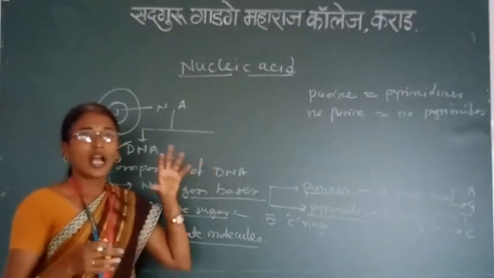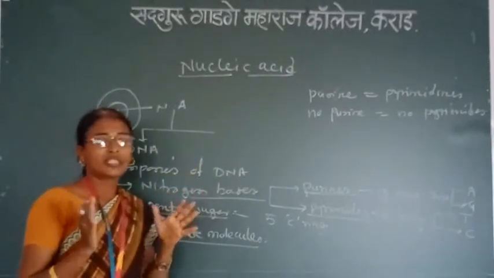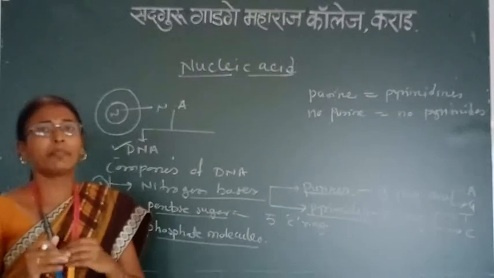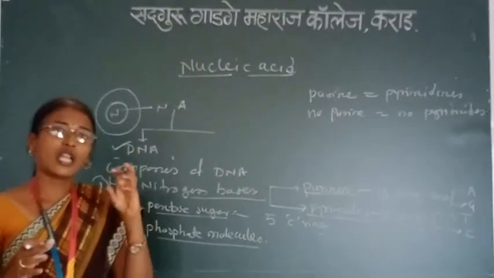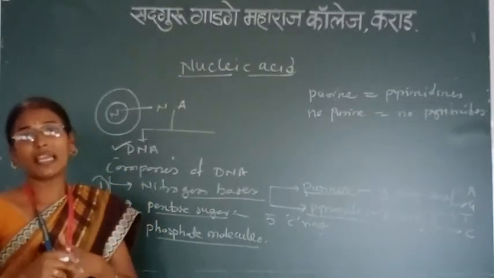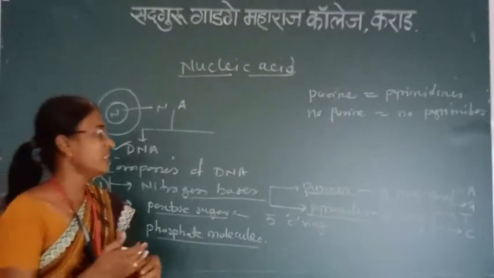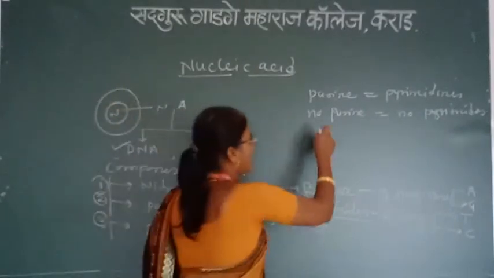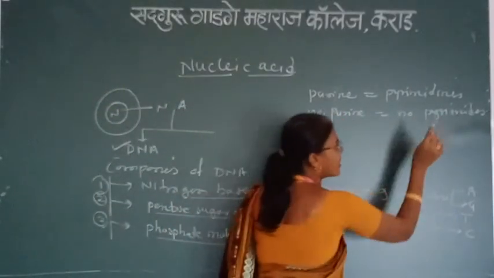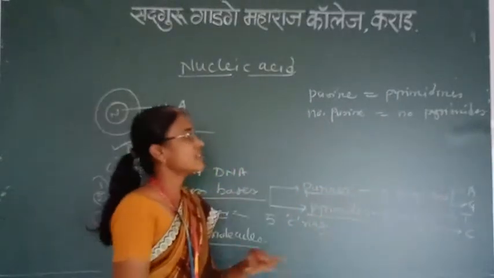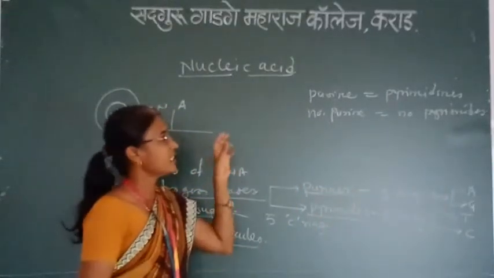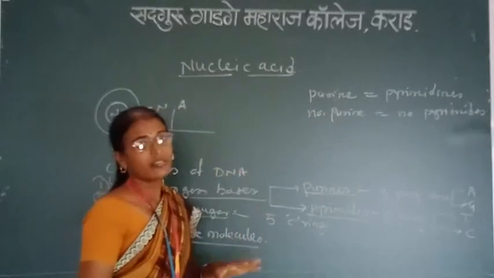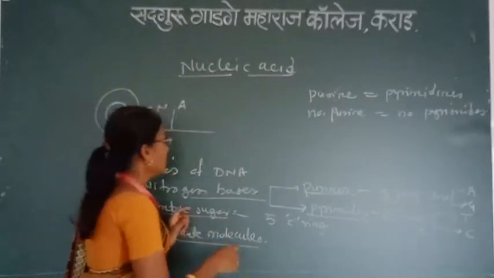Suppose the number of purines is 15, then pyrimidines are also 15, because DNA is a double helical structure. This law was stated by Chargaff, hence it is called Chargaff's rule.